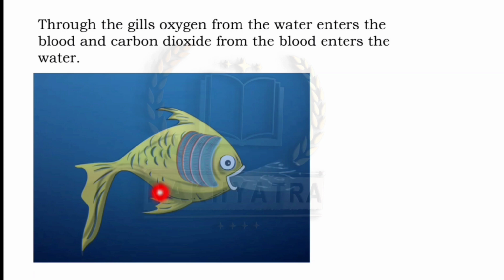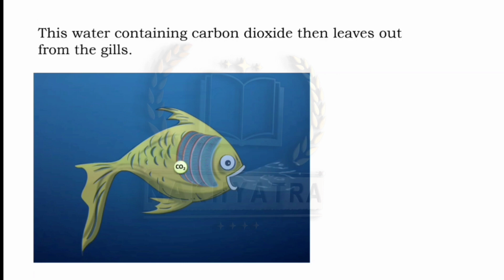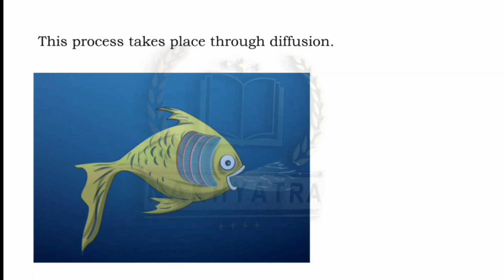So this water containing carbon dioxide then leaves out from the gills, as you can see here. Okay, now this process takes place through diffusion.